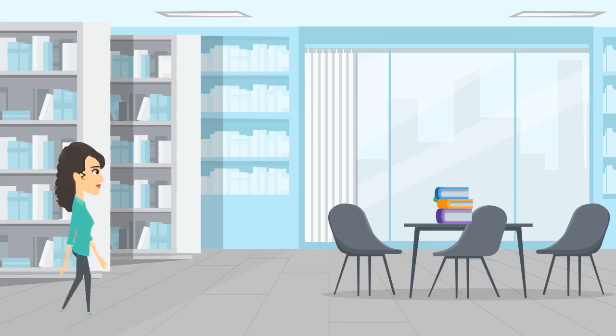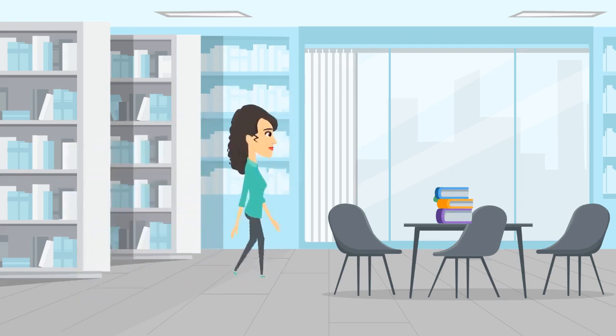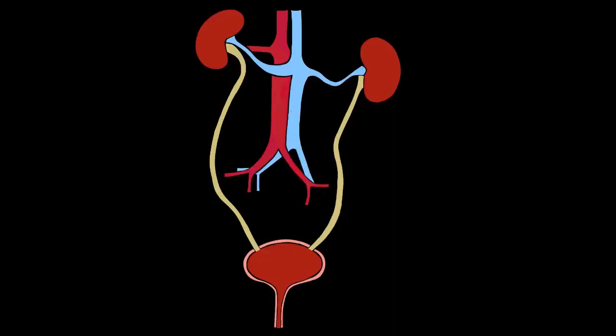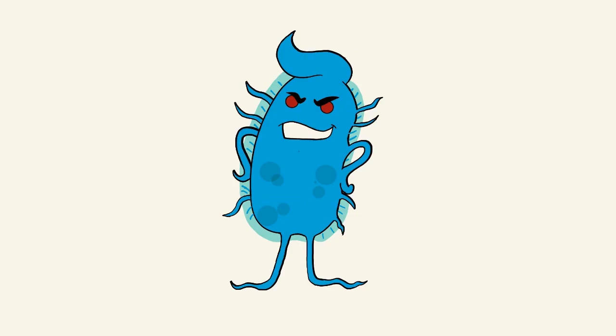So, after consulting with a lot of doctors, you decided that you want to know your body even better, and that it's time to channel your inner Sherlock and hit the library. Voila! This is the urinary system, aka the bladder playground, consisting of the bladder, urethra, ureter, and kidneys. The dream team of waste management. And here is the intestine, the urinary system's next door neighbor.